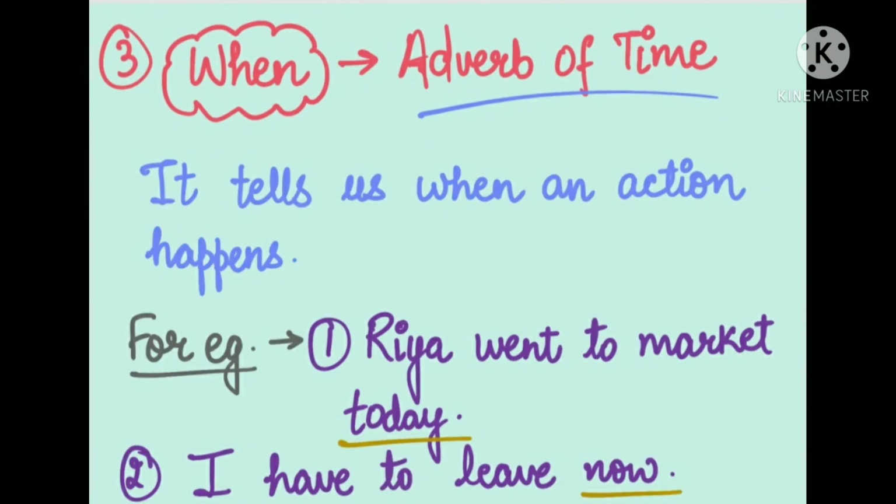Third is when. It comes under adverb of time. Now it tells us when an action happens. So it's all about the day and date and the timing. For example, first is Ria went to market today. Second is I have to leave now. In the first sentence, today tells us when it happened, so it comes under adverb of time. And in the second sentence, when do I have to leave? I have to leave now. So in this also adverb of time.